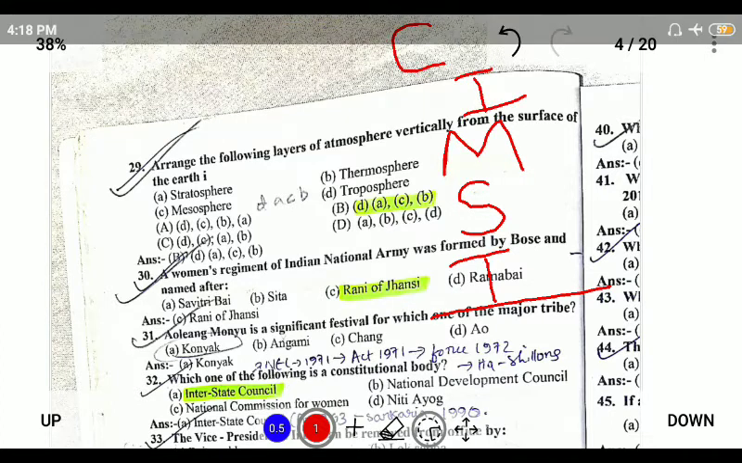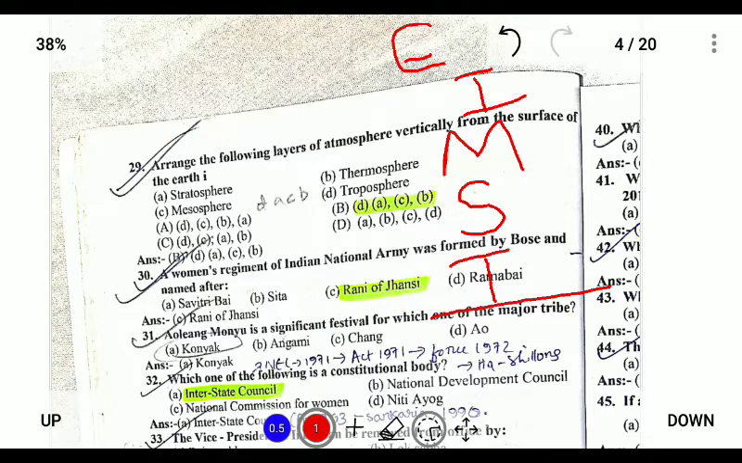Next, arrange the following layers of atmosphere vertically from the surface of the earth. We know that from the surface of the earth, the first layer is the troposphere, then the stratosphere, mesosphere, ionosphere, and exosphere. So the first is the troposphere, which is D, then the stratosphere, A, then the mesosphere, C, and next the thermosphere or ionosphere. Ionosphere is also known as thermosphere. So the option is B.